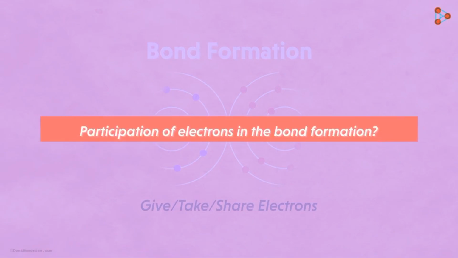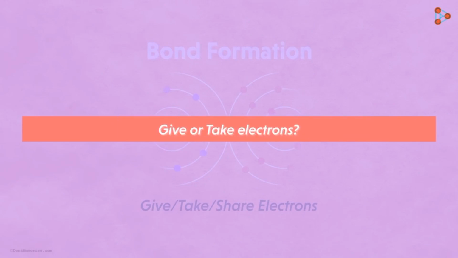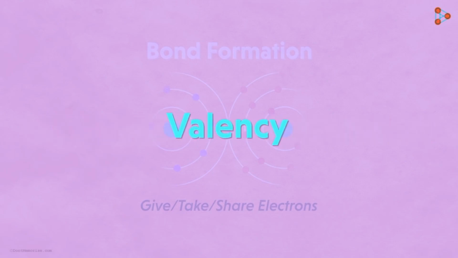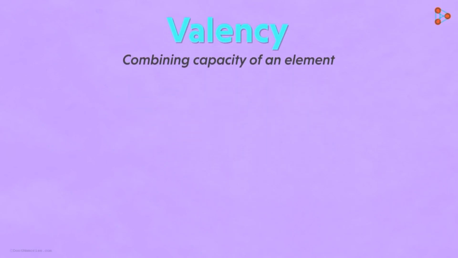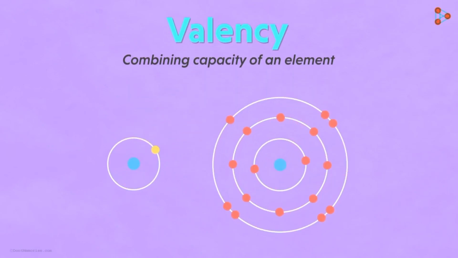But wait, who decides how many electrons will participate in the bond formation? Or who tells the atoms if they've to give or take electrons? Well, the answer to these questions is valency. Let's understand this concept in detail. In simple words, valency is defined as the combining capacity of an element. Now, what exactly do we mean by this? When we say combining capacity, that means how much can an atom bond with another atom.